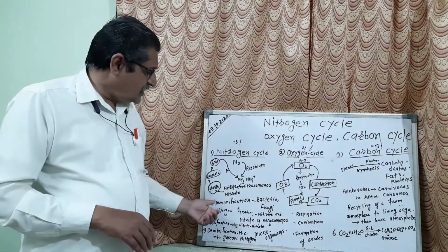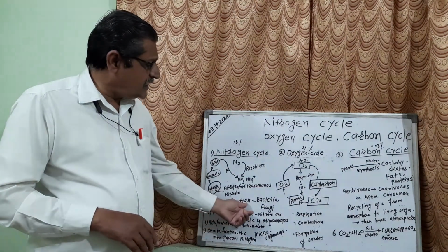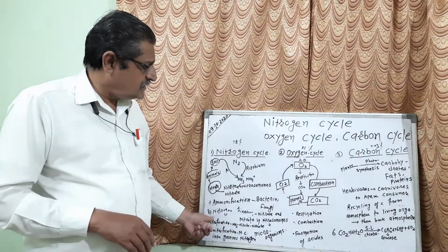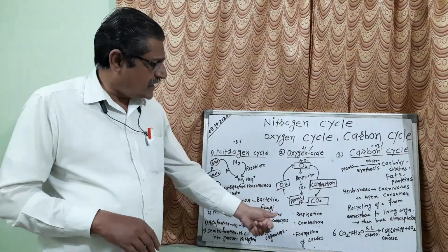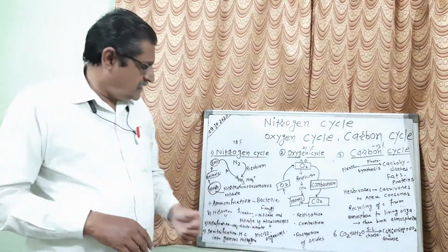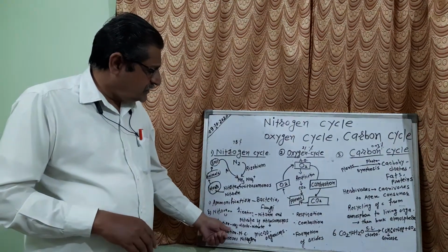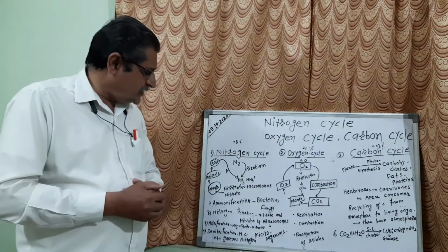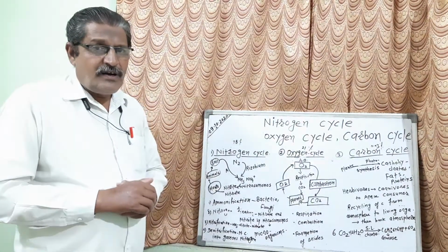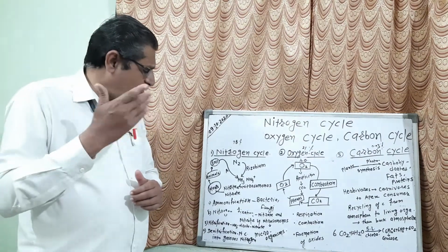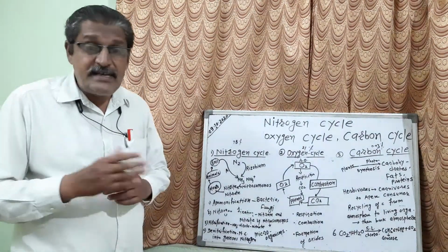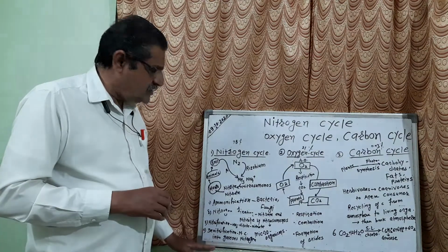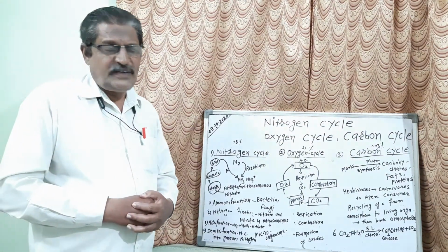Listen carefully. Now there are 4 steps in this. First step is ammonification, which is done by bacteria or fungi. Second one is nitrogen fixation, in which nitrate and nitrite are converted by the Nitrosomonas. Then third one is nitrification. In nitrification, ammonia is converted into nitrite or nitrate. And fourth one is denitrification, in which all the nitrogen compounds are converted into gaseous nitrogen. Means the nitrogen cycle takes place with the help of these 4 steps that are given on the blackboard.